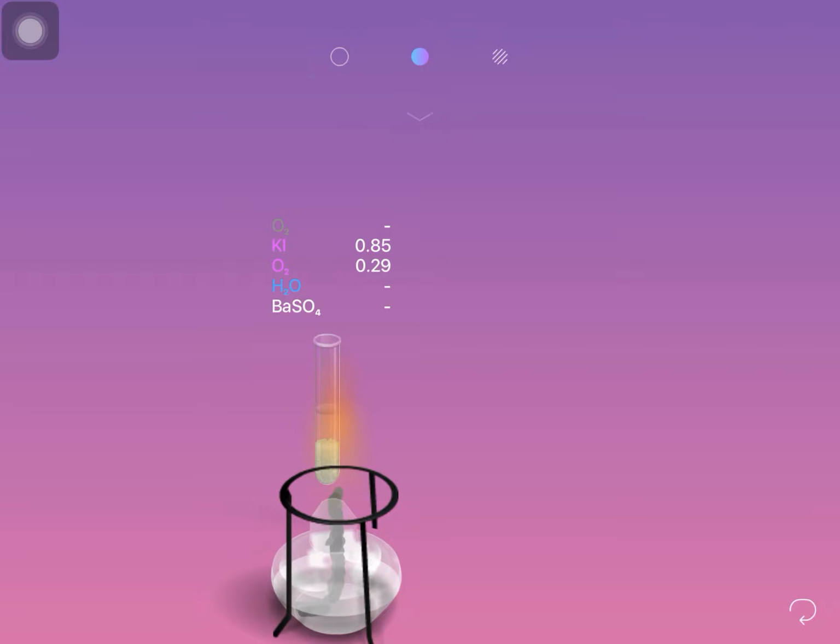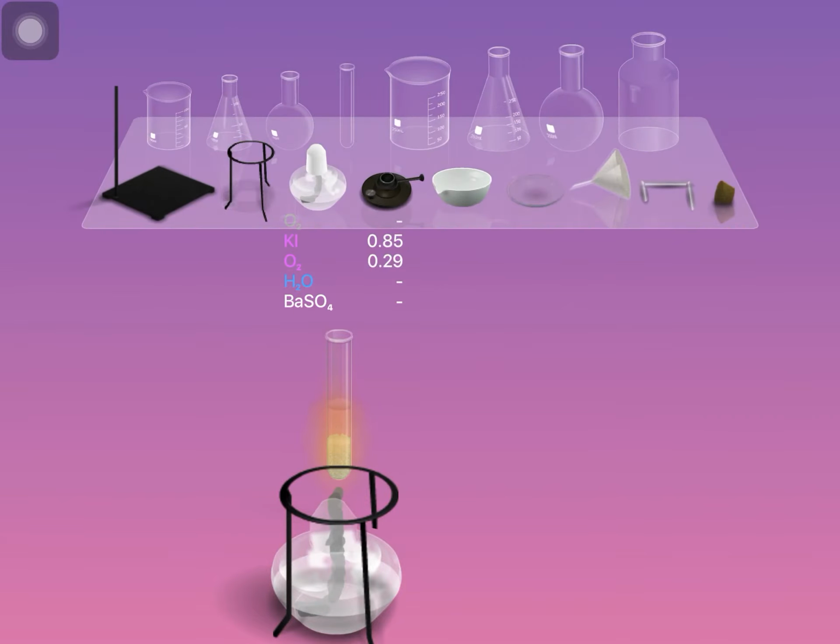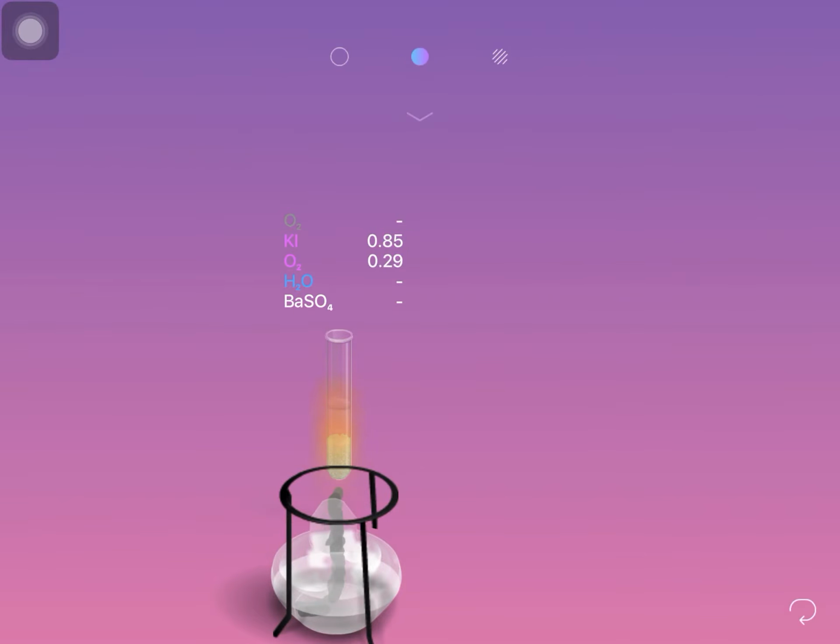Yes, the reaction is taking place here. It will happen after some time. We'll take a wedge holder. Now the reaction is not taking place.